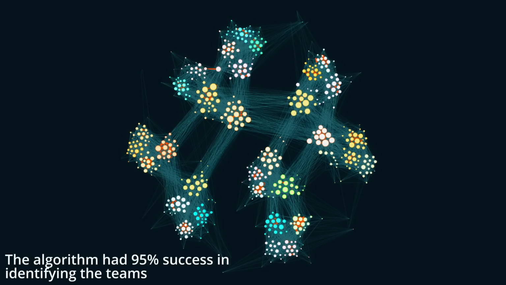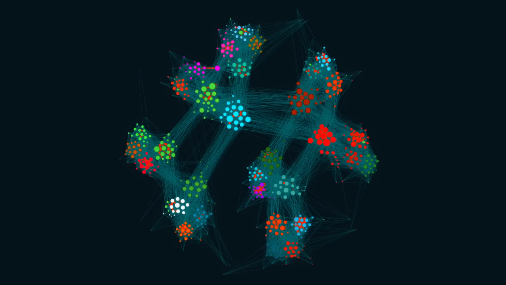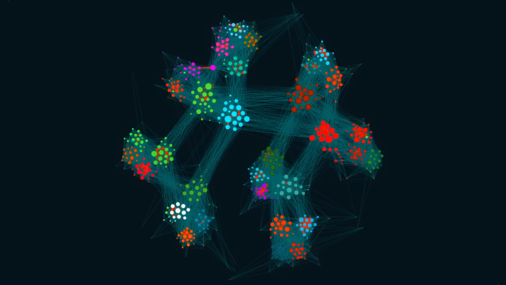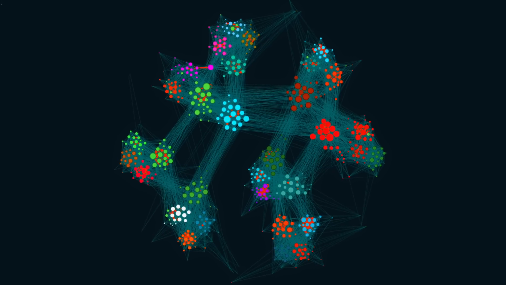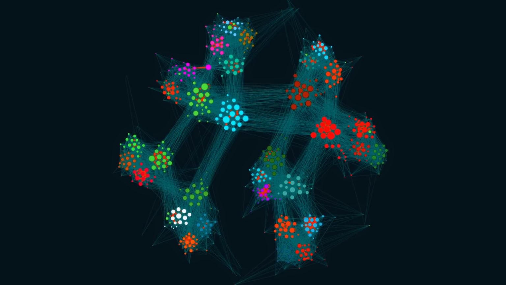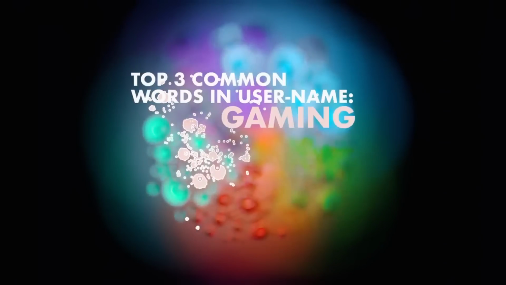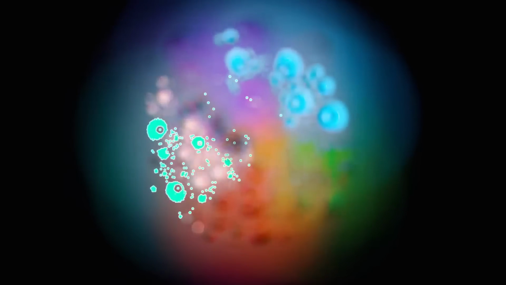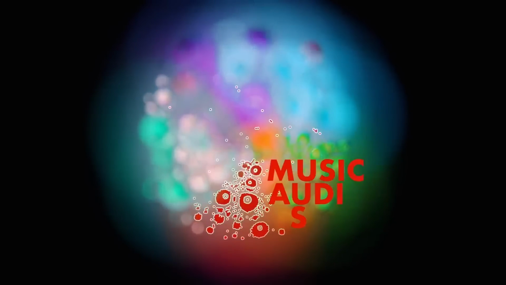Of course, we can do that here because we know that there are 32 teams, but in general networks, you don't know how many communities there actually are, and how you deal with that kind of stuff really depends on the problem and what pre-existing knowledge you have about the network. For example, if you watch my YouTube subscriber network video over on the main channel, you might remember that we ended up looking at genres of YouTube videos using community detection, but obviously we don't know how many genres there actually are. We just checked to make sure to see that the communities that we found made sense based off of our knowledge of YouTube. Okay, anyway, that's all I wanted to say.